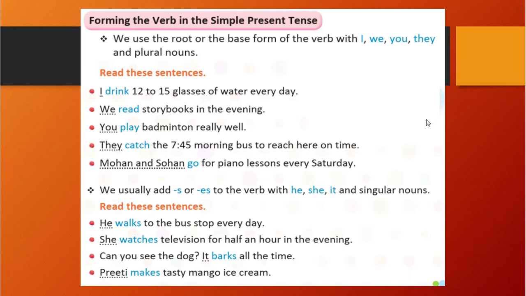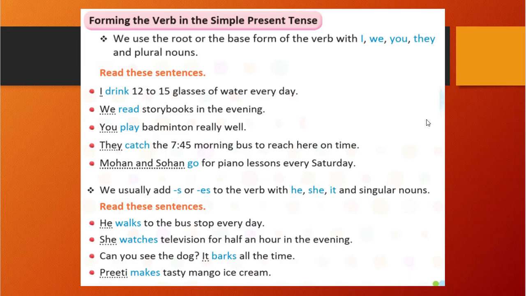We use the root or base form of the verb with I, we, you, they and plural nouns. Okay, with I, we, you, they and any plural noun, we will use the basic form or base root for the simple present tense. You see the examples: I drink 12 to 15 glasses of water every day. We read storybooks in the evening. You play badminton really well. They catch the 7:45 morning bus to reach here on time. Mohan and Sohan go for piano lesson every Saturday.